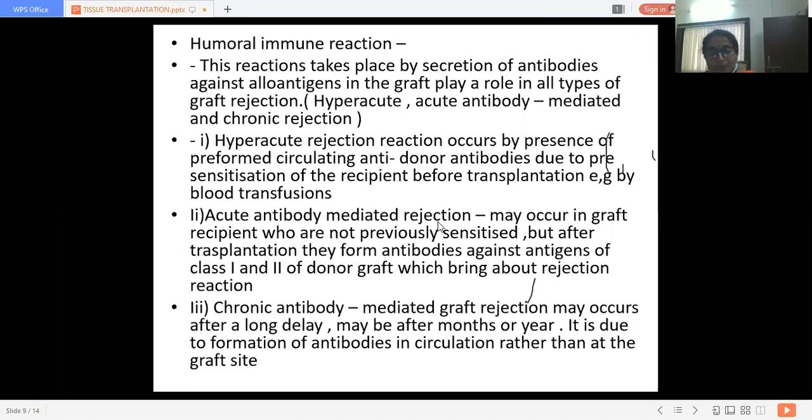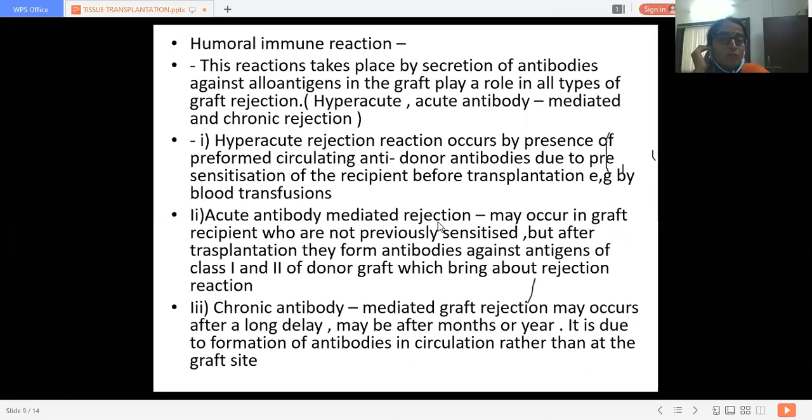The organ becomes swollen, bluish and edematous, rather than pinkish in color. It becomes bluish or ischemic in color due to edema and inflammation. This sort of reaction can occur in chronic antibody-mediated graft rejection.